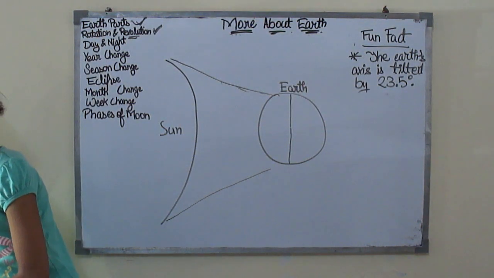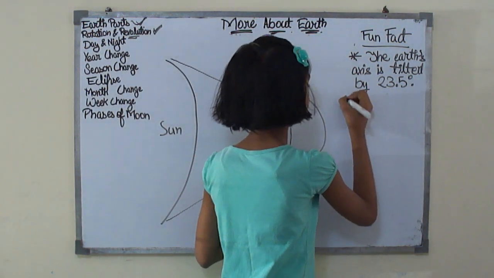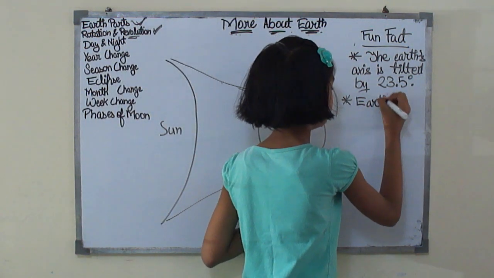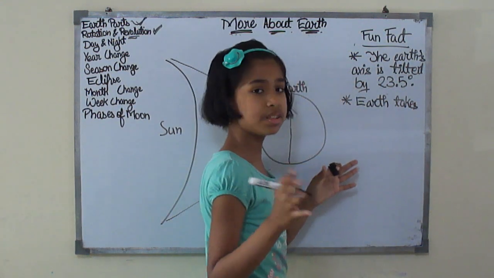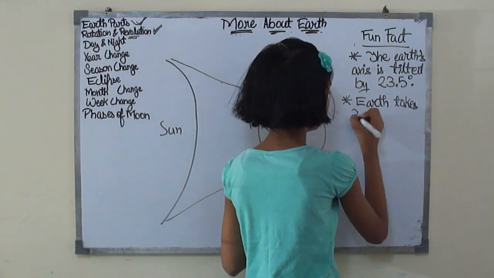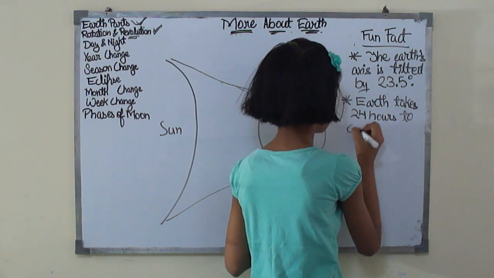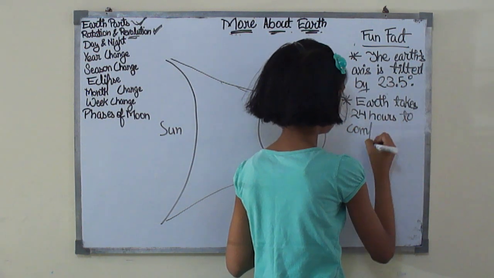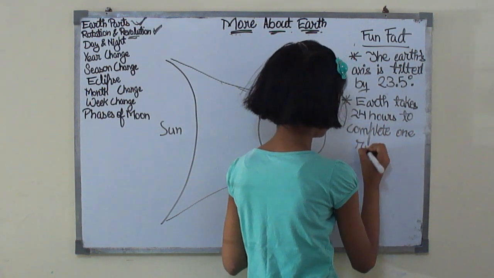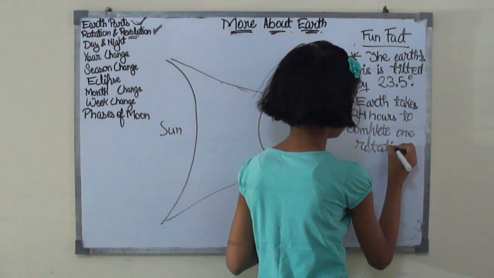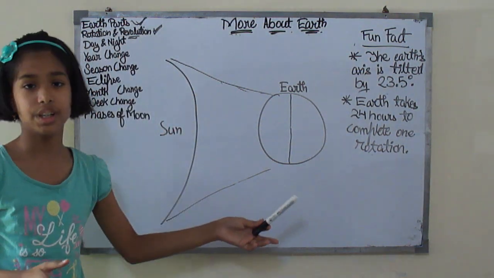Now I want to tell you, it is a fun fact, or you can say it is a simple term, that the earth takes 24 hours to complete one rotation. Day and night are caused by the rotation of the earth.